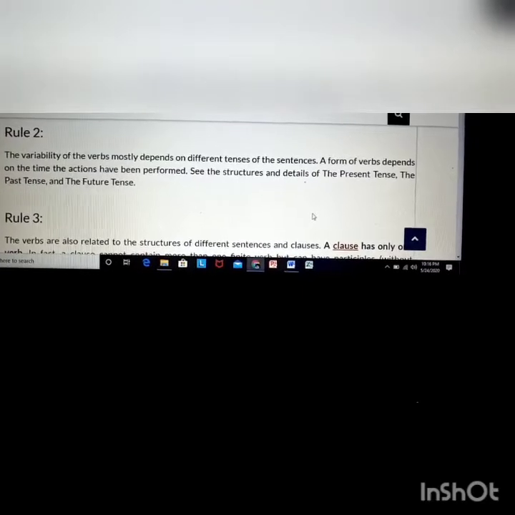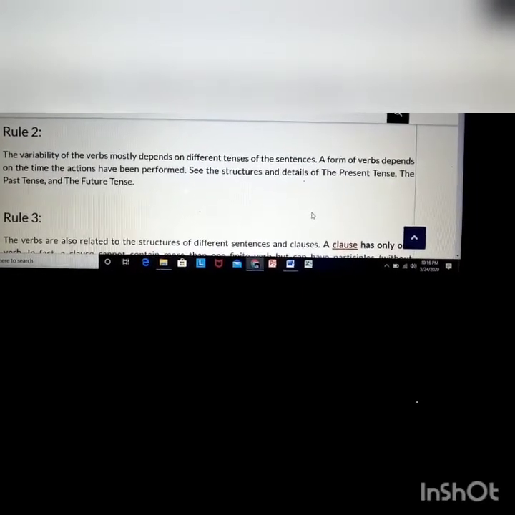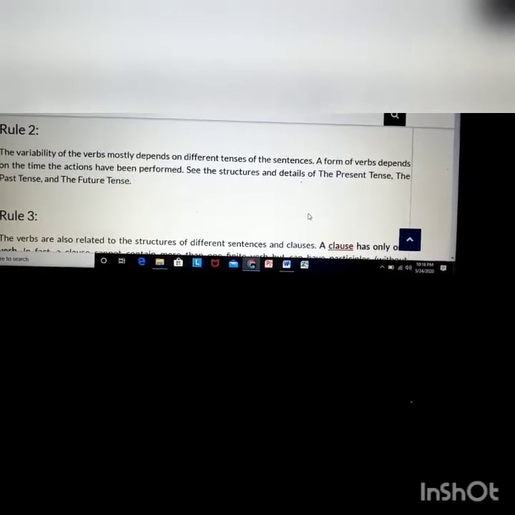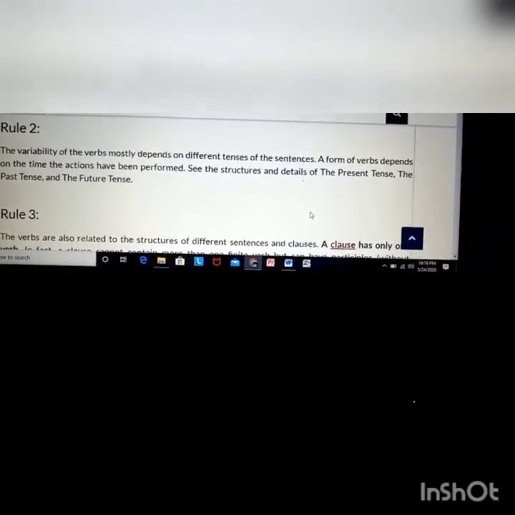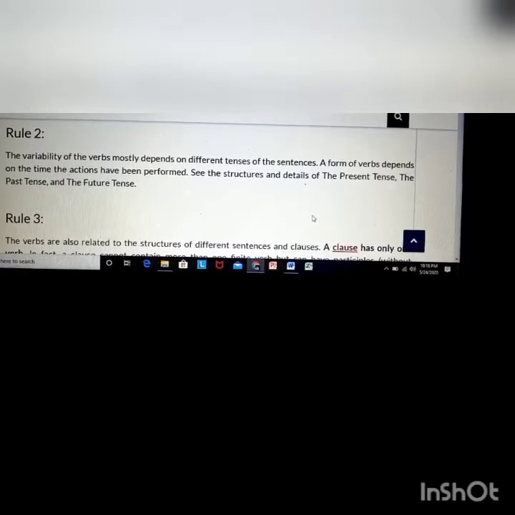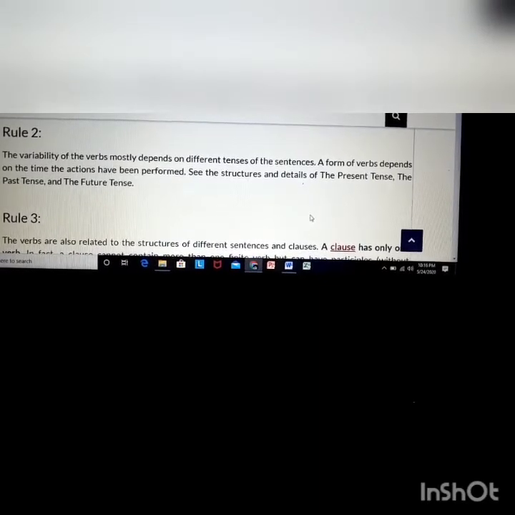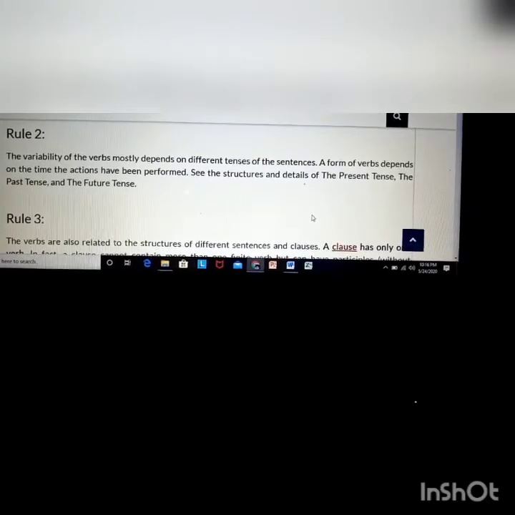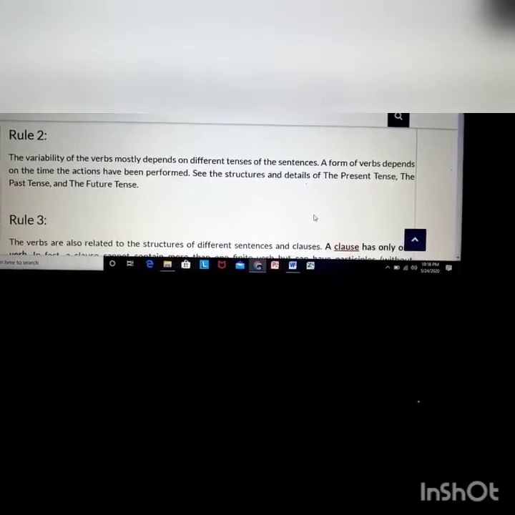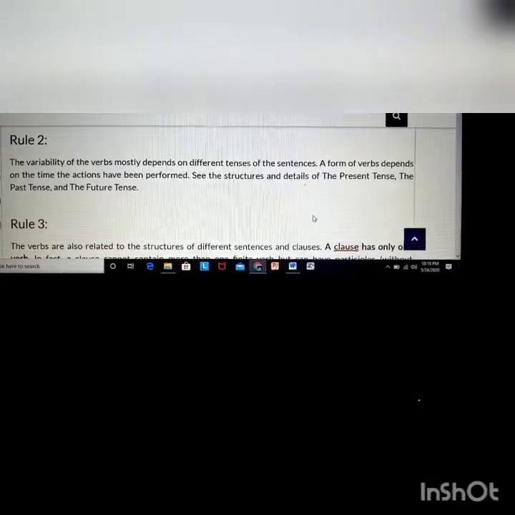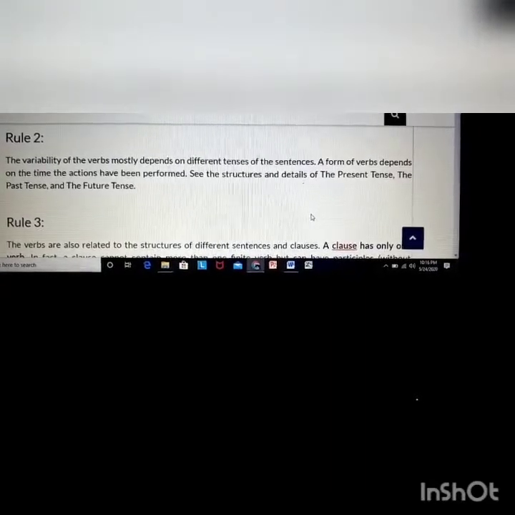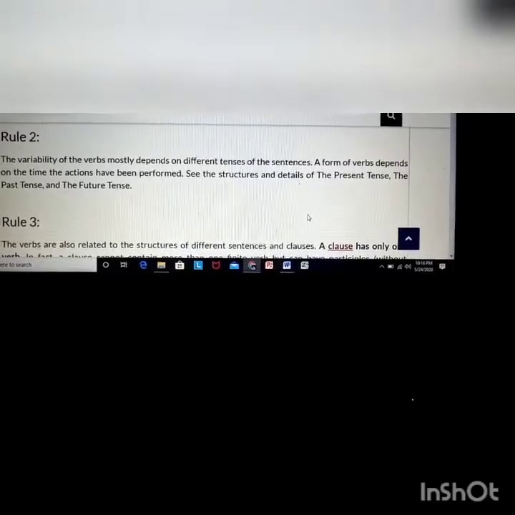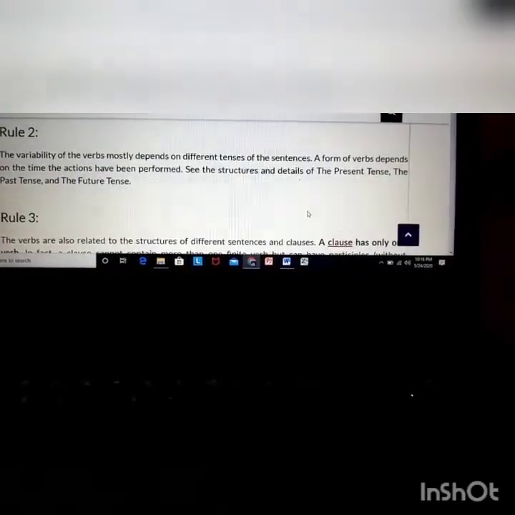If the sentence is in present tense, the verb will be in present form. If the sentence is in past tense, the verb will be in past form. And if the sentence is in future tense, the verb will be in future tense. That means shall or will and base form of verb.